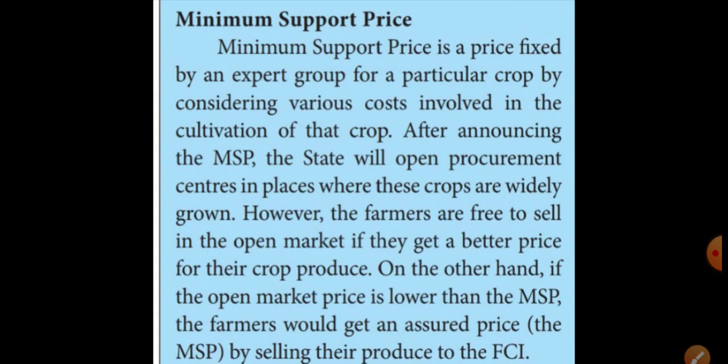The farmers are also selling their products through FCI, the Food Corporation of India.